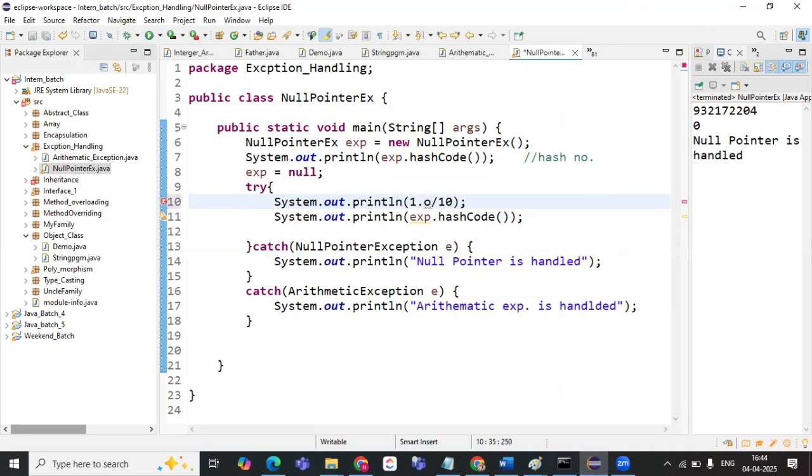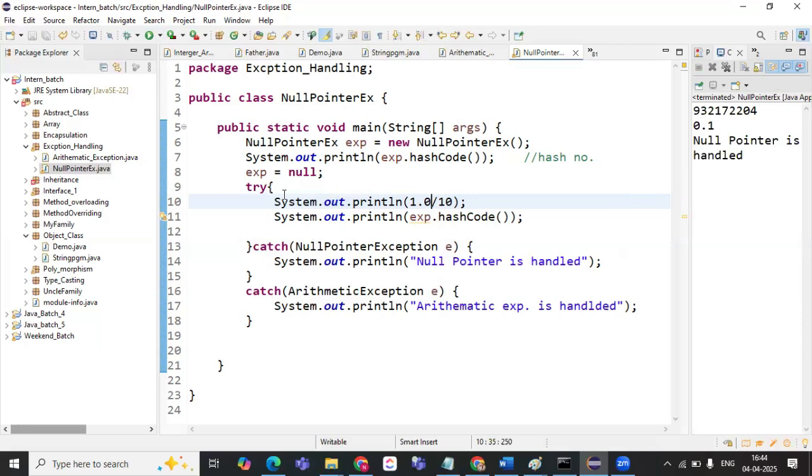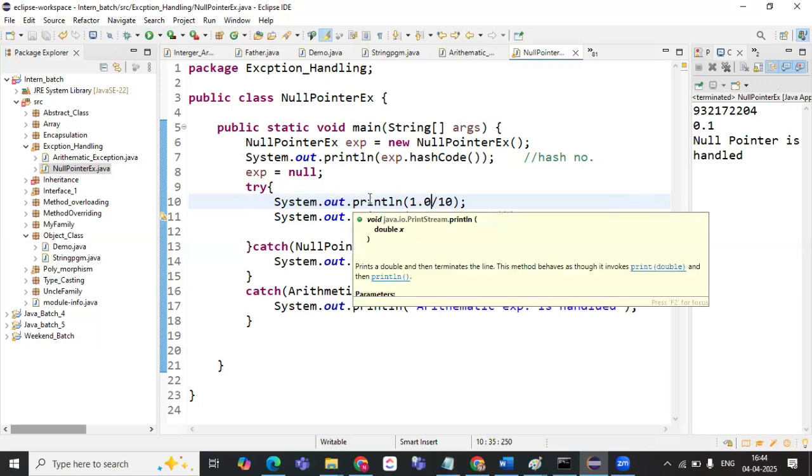So if I give 0.0 and run the program, it will give you the proper value. But here the exception has not occurred in this statement. Here a null pointer exception has occurred, so it will go to the corresponding catch block. We can have multiple catch blocks, but any one catch block will execute at a time, because any one exception can be handled at a time. Okay. Are you understanding this?